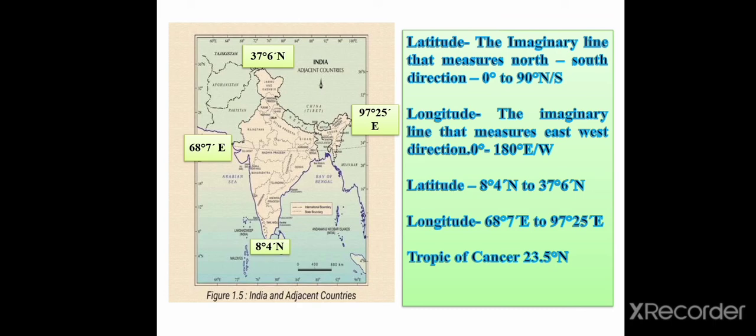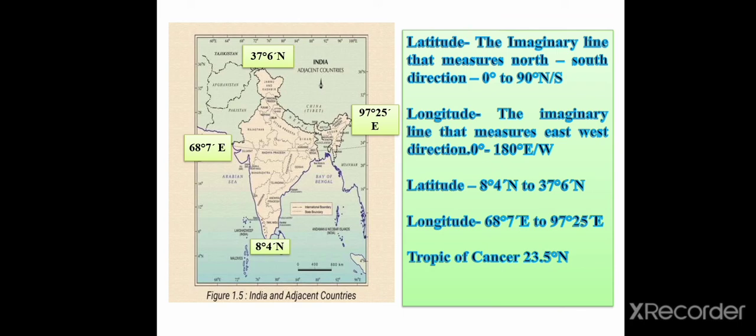Latitude is an imaginary line that measures north-south directions, 0 degrees to 90 degrees north or south. Longitude is also an imaginary line that measures east-west direction, 0 degrees to 180 degrees east or west. Here you can see the latitudinal and longitudinal extent of India.